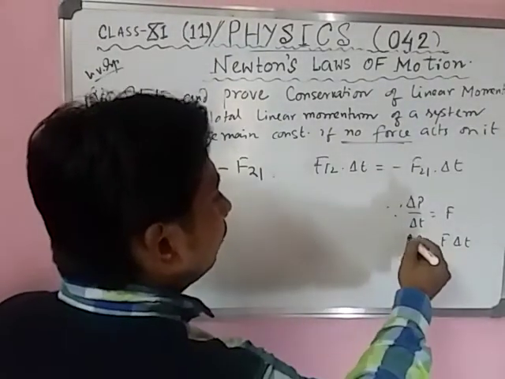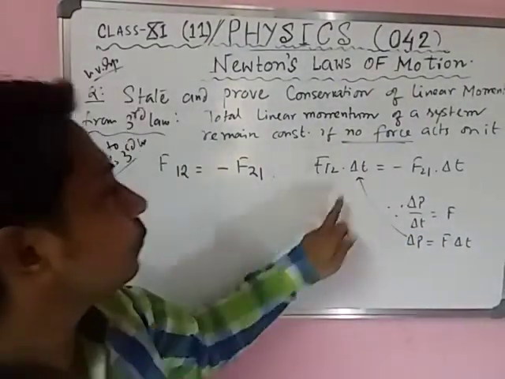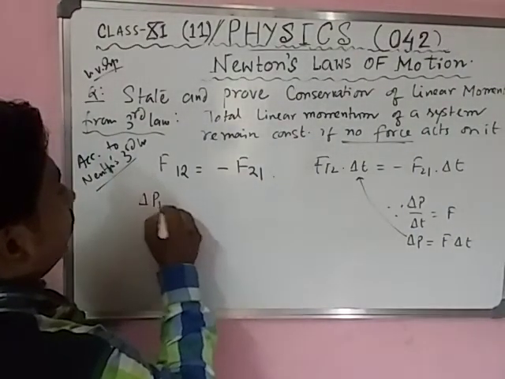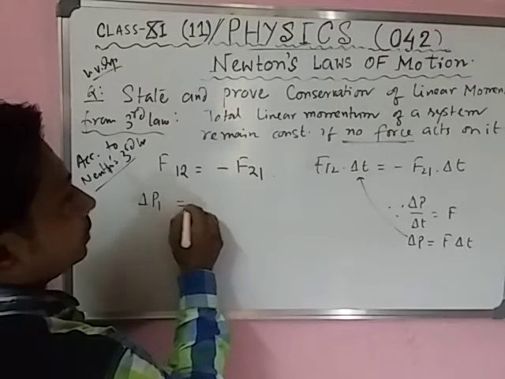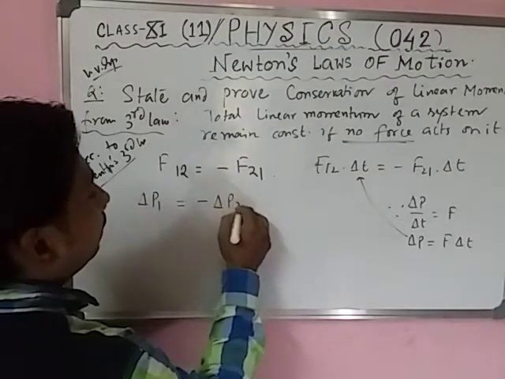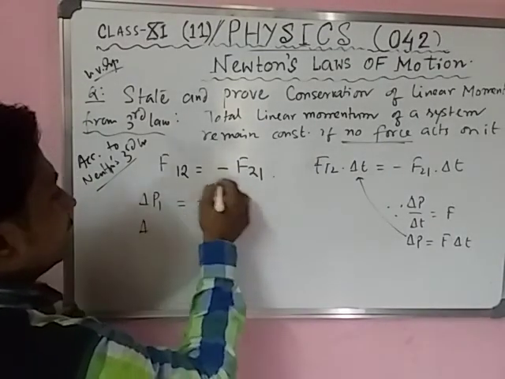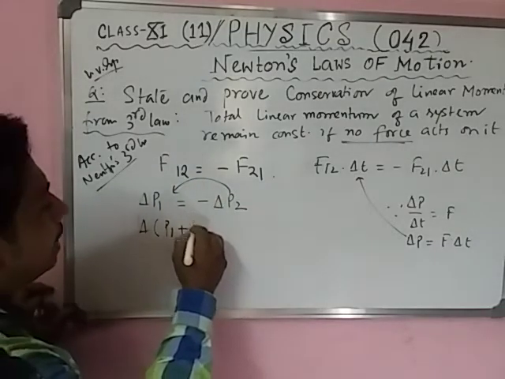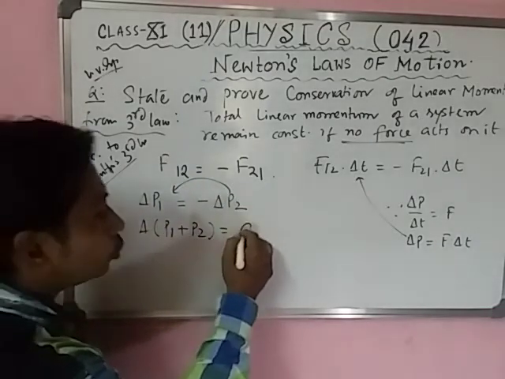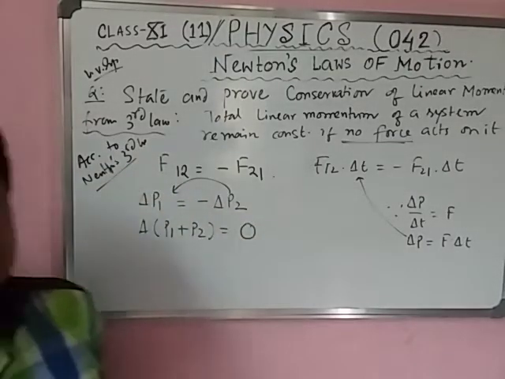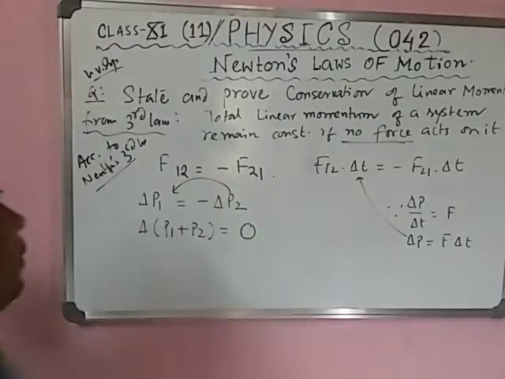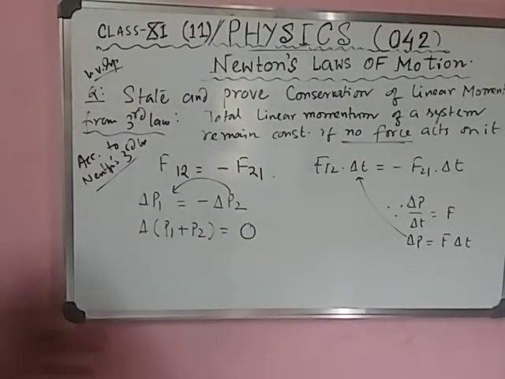So put the value here. This is for the first body, so we can write delta p1 is equal to minus delta p2. Bring delta p2 to this side. So delta of (p1 plus p2) is equal to 0. Pause the video and copy up to this portion.